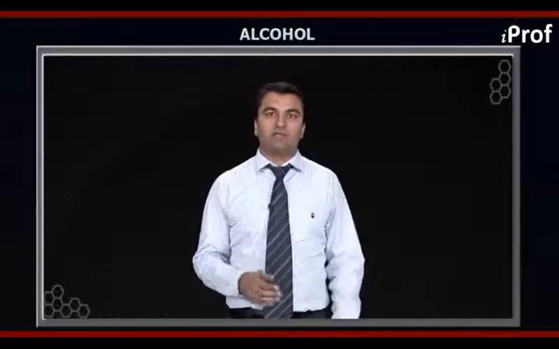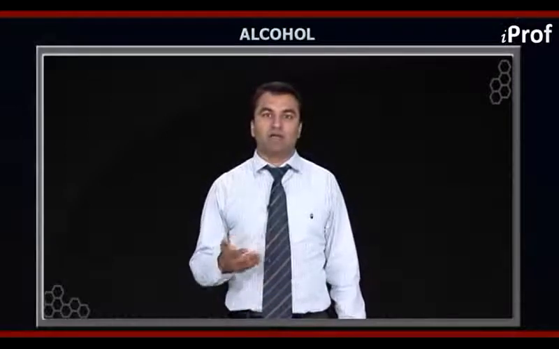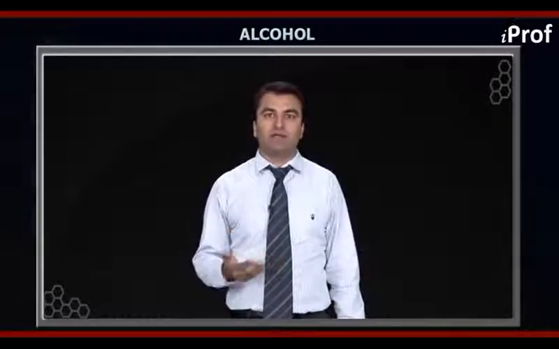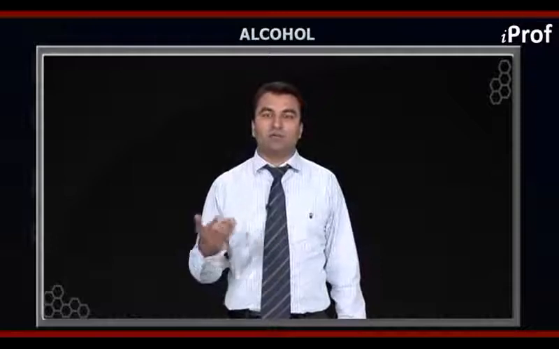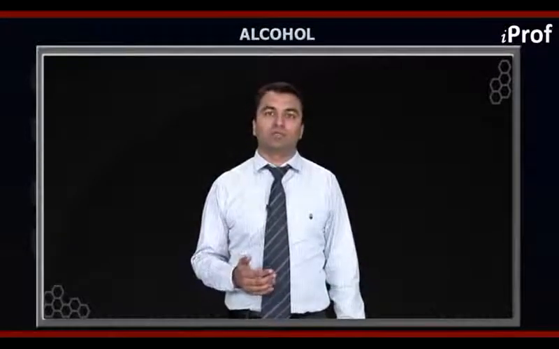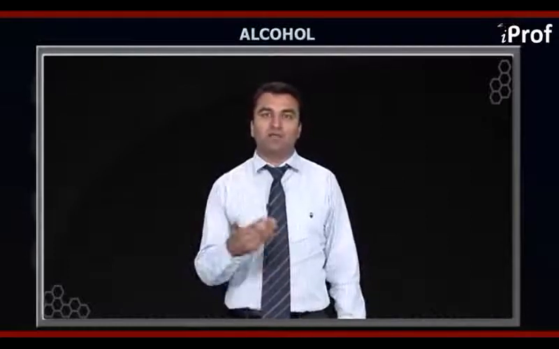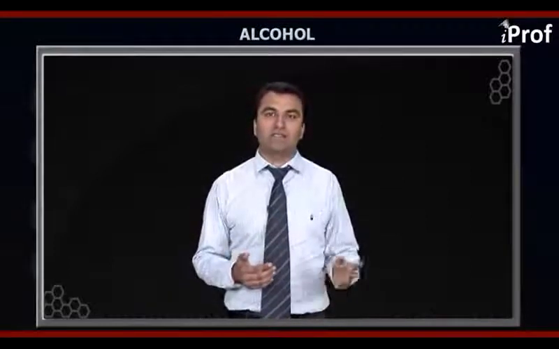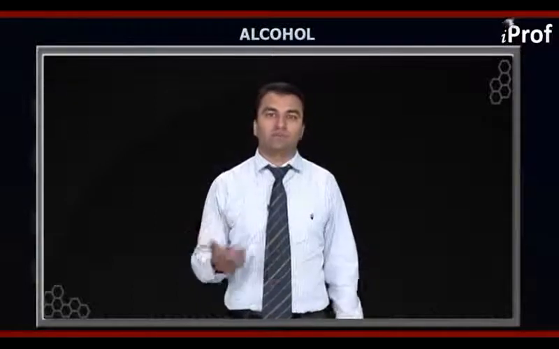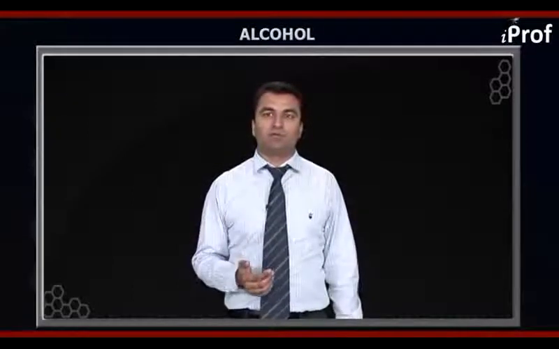So we say that we have a trans alkene and anti-addition, and the product formed is a meso compound. Therefore we remember it like TAM, T-A-M, where T stands for trans, A stands for anti, and M stands for meso compound.